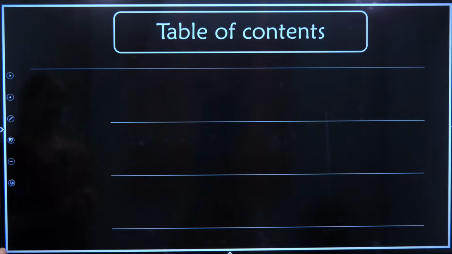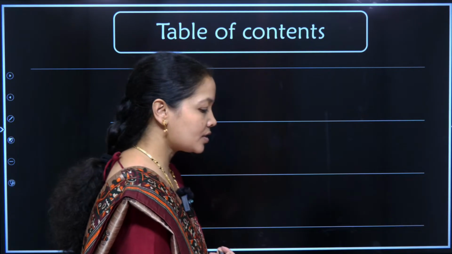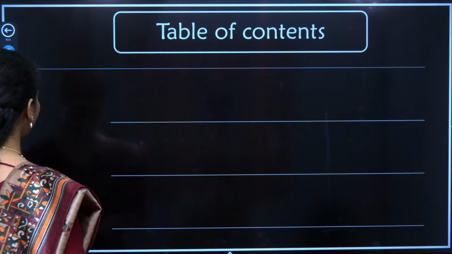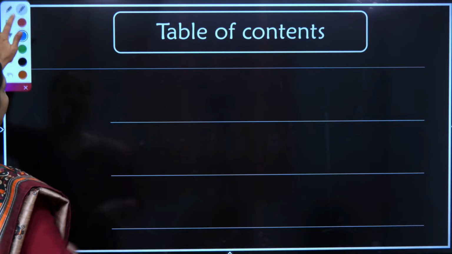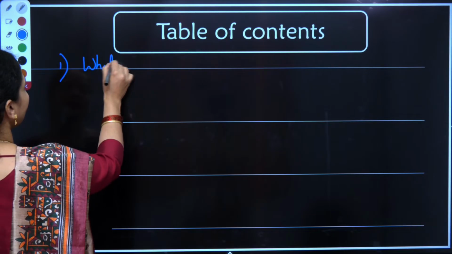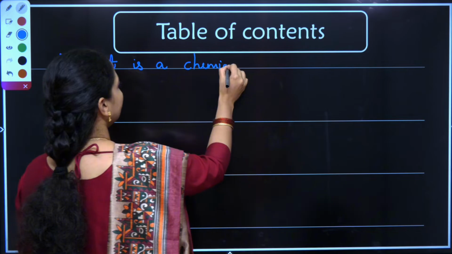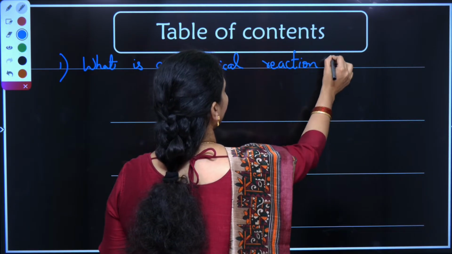In this chapter, let us make our own content. First of all, I'll help you understand what a chemical reaction is. This is the important thing you have to know.